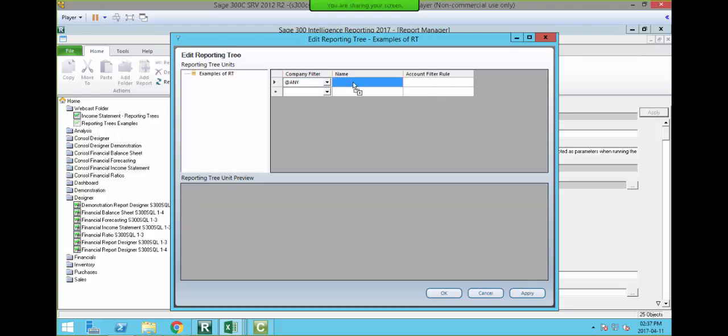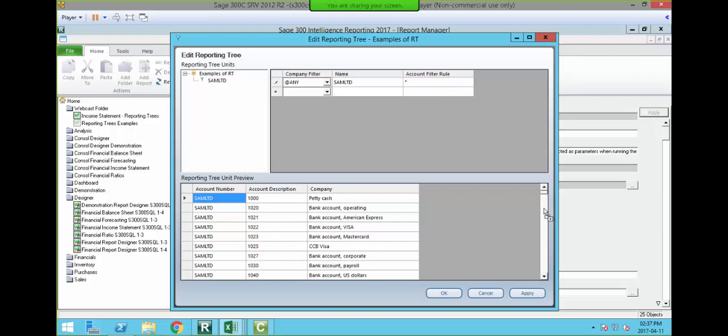Now, if I said Sam Limited here, and I put a star or asterisk, it will bring up all my accounts for that particular company that I'm pulling in all that information for.